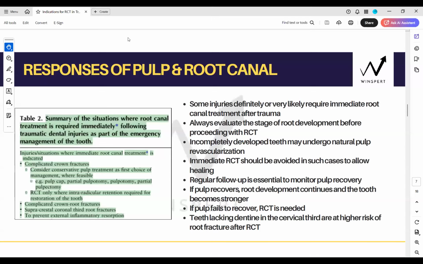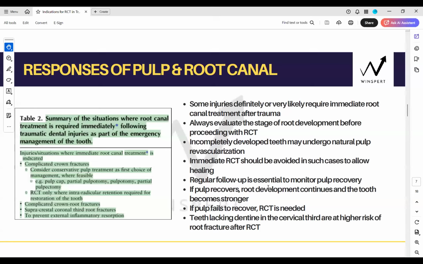So now some injuries definitely will require immediate root canal, which we have done in table 2 and table 3, right? And you will always also see whether it's a mature tooth or an immature tooth before you start your RCT, because you will have to either create calcific barrier or not, right? And you will attempt natural pulp revascularization if immediate RCT is not indicated in your immature teeth. You will attempt the revascularization.